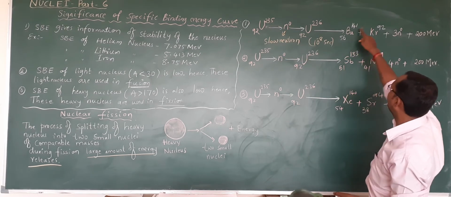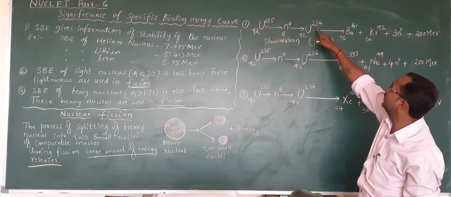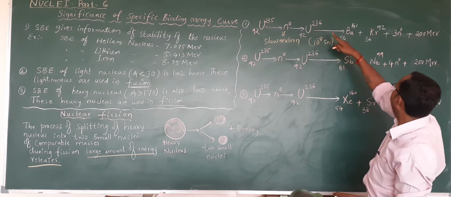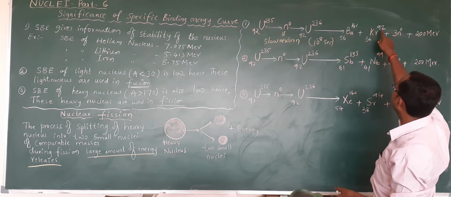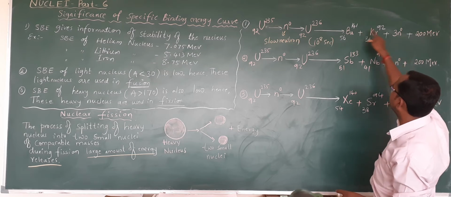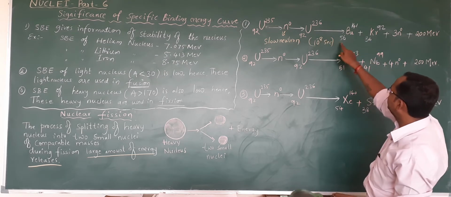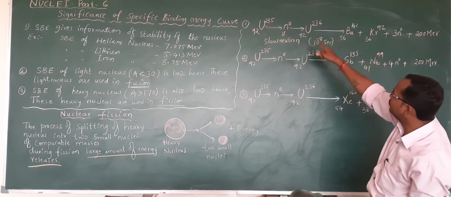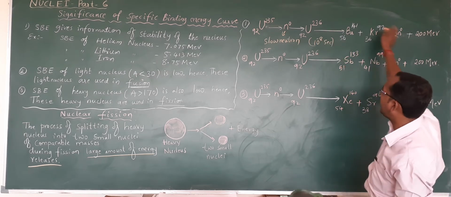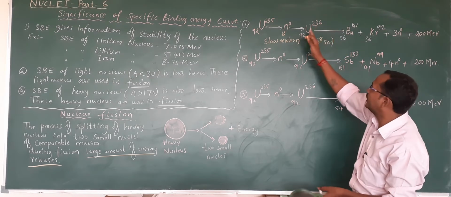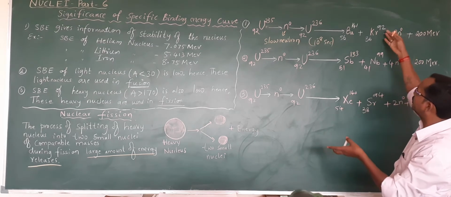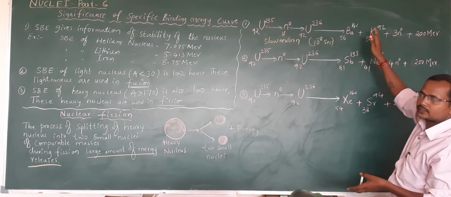And 56 plus 36 gives 92, so it is balanced. So whatever uranium splits, it is divided into two small nuclei of comparable masses.